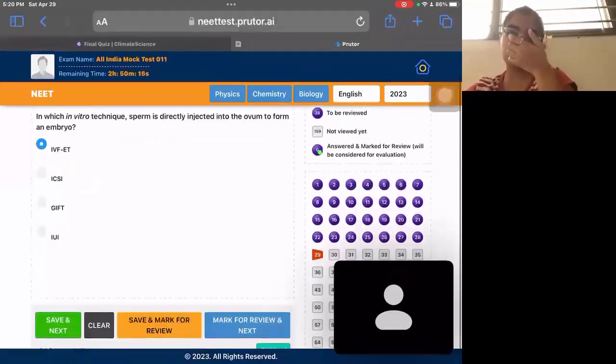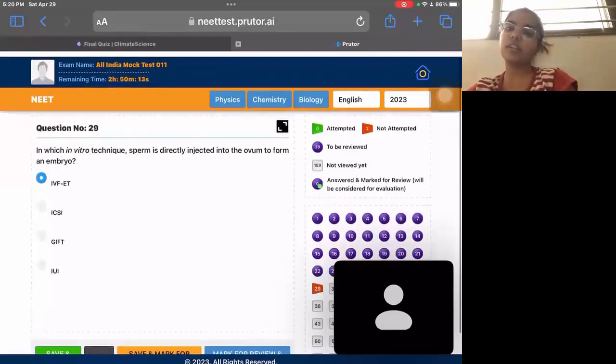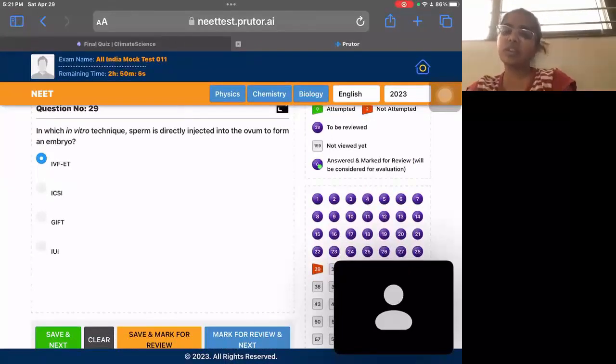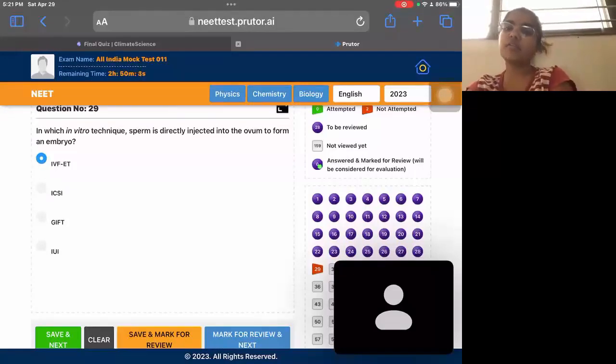This is a concept-based question. You need to know all the techniques. It's not given in so much detail in NCERT, but you need to read it from other books. But the two to three lines given in NCERT are also enough for the question. Outside it won't come, I guess.